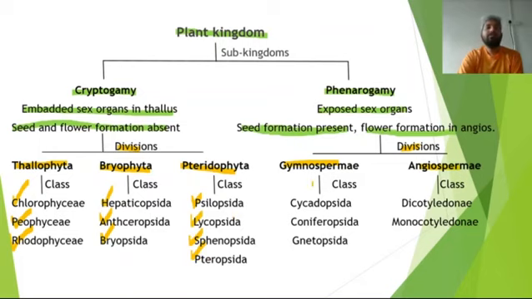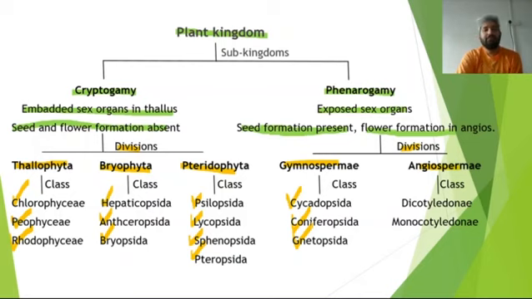Then, if we see the gymnosperms, the main classes are Cycadopsida, Coniferopsida, and Gnetopsida. Here it can be Gnetopsida or Gnetophyta. Some books say Gnetophyta, some say Gnetales. There are different names, but no need to panic.